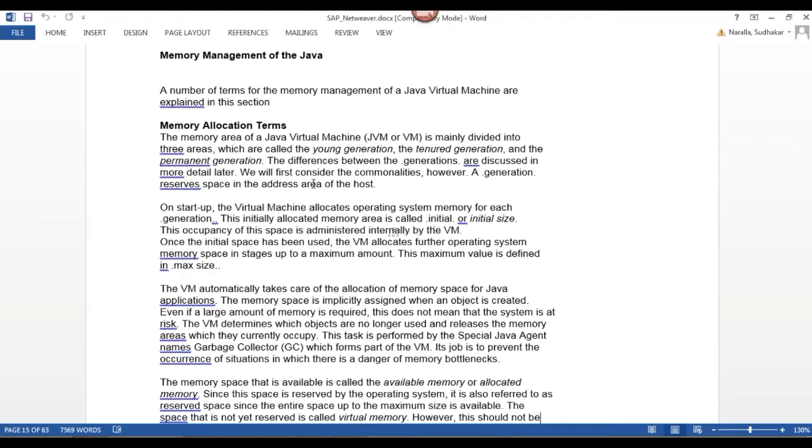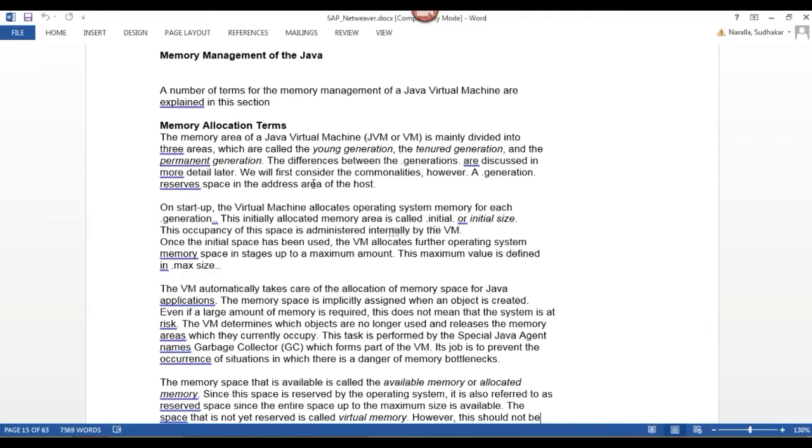Once my Java stack has been started, these JVM parameters will be allocated, and whenever a Java program is executing, this Java memory parameter will be allocated to that program. Once the program has completed, the JVM memory will be deallocated.